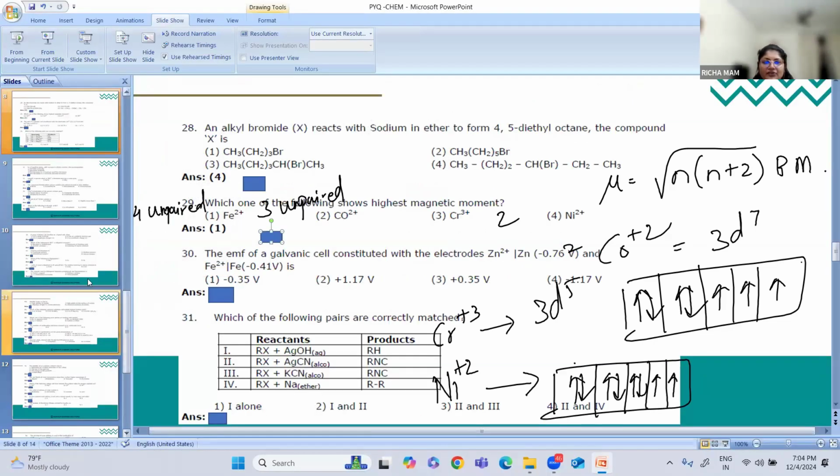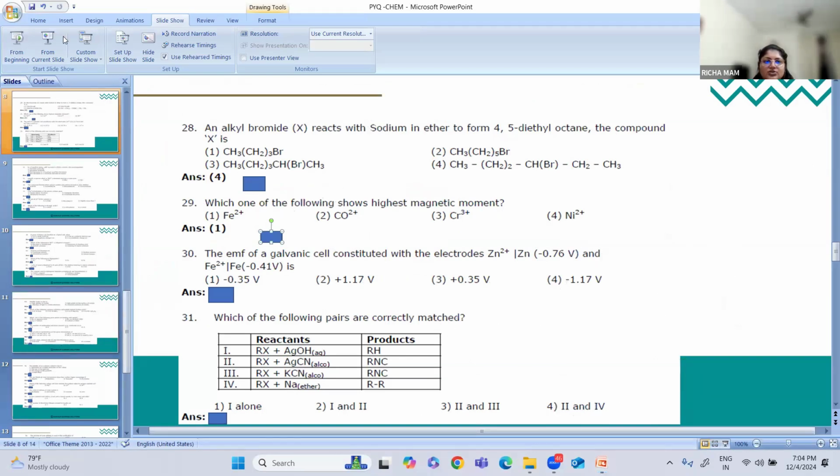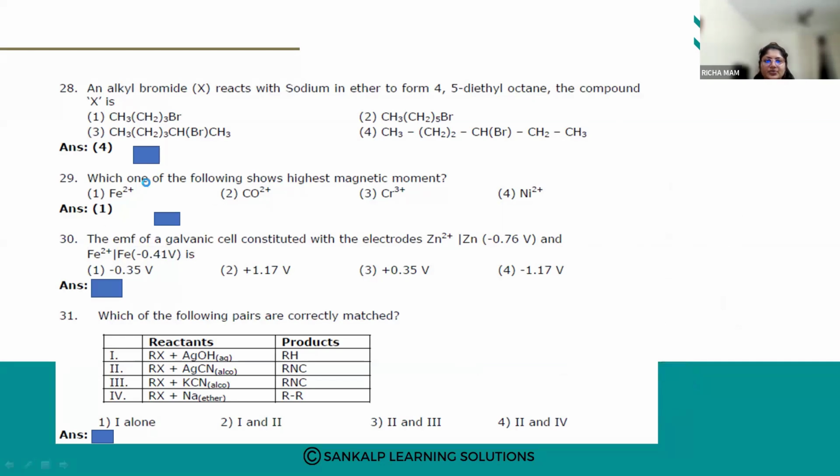Fe will be your answer. So Fe is the answer, the highest magnetic moment. By putting the value in n into n plus 2 Bohr magneton, where n is equal to the number of unpaired electrons, you're going to get the answer as option number 1. Okay, fine. Let us go for the next one.